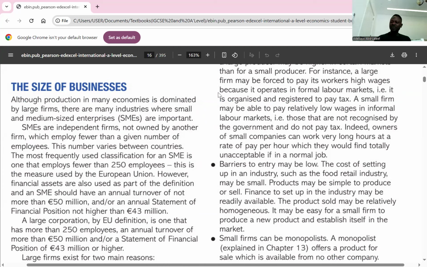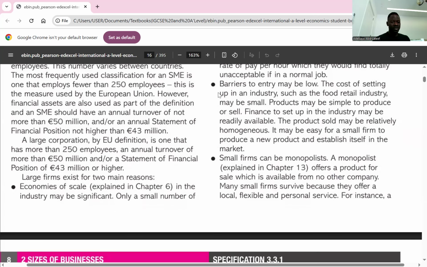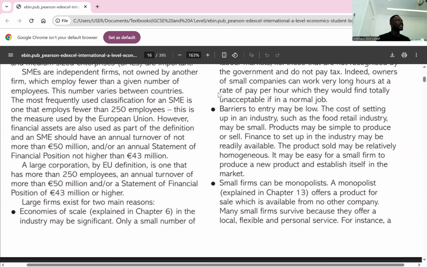So we have the large firms. There are large firms and there are many industries where small and medium-sized enterprises are important. So based on the fact that we're talking about the size of a business, we simply have businesses that are large and we have small and medium-sized businesses, SMEs. But in every economy, we have a larger proportion of SMEs than large businesses. SMEs are independent firms, not owned by another firm.